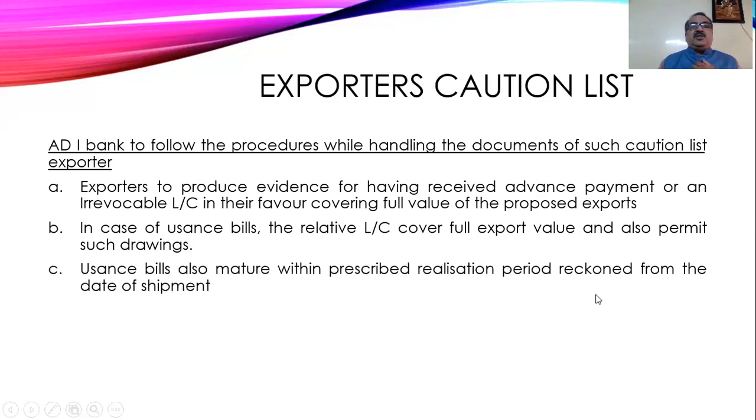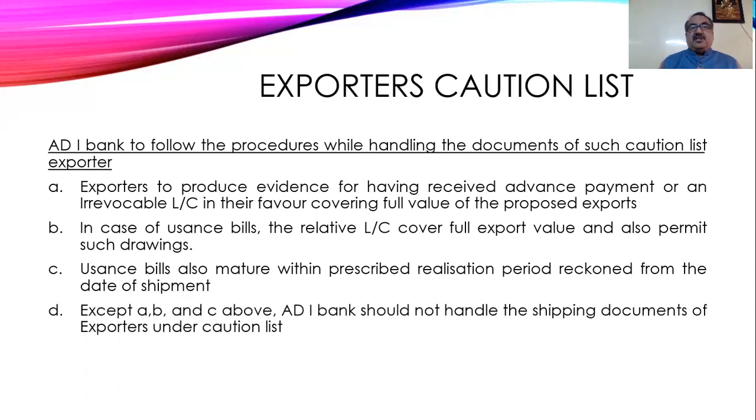Then the Usance bill must also mature within the prescribed realization period, reckoned from the date of shipment. Say the period is 6 months, but the Usance bill matures within 3 months. So realization of the amount will be certain. In that case also, though the exporters are on the caution list, they can do it.